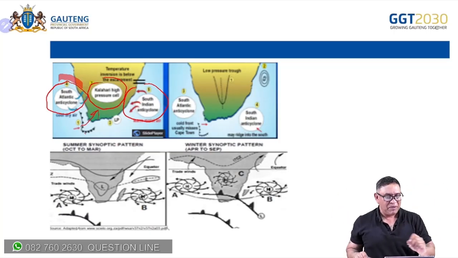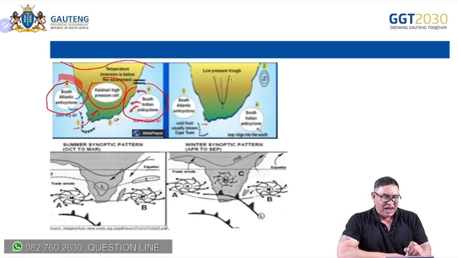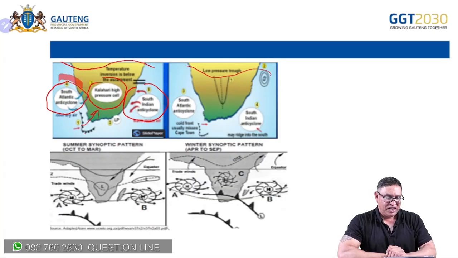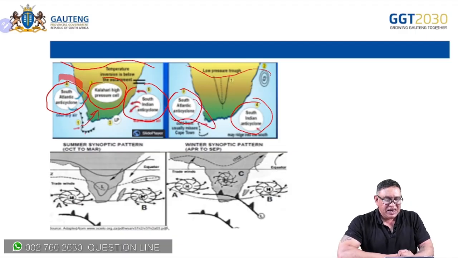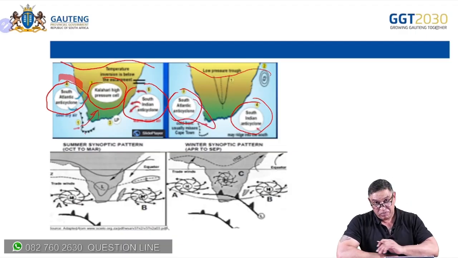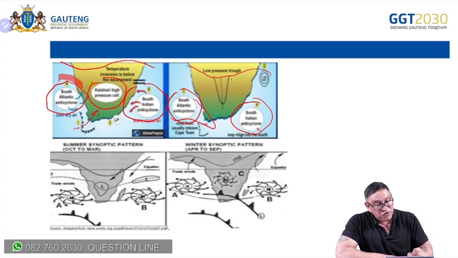Now, let's take summer. Remember I spoke about the ITCZ there. The ITCZ is in the southern hemisphere. So then the high pressure cells will be in their southerly positions. And when they start ridging in, they will say, no, no, Mr. Cold Front and Mr. Mid-Latitude Cyclone, you are not entering, all right? We'll push you further south.